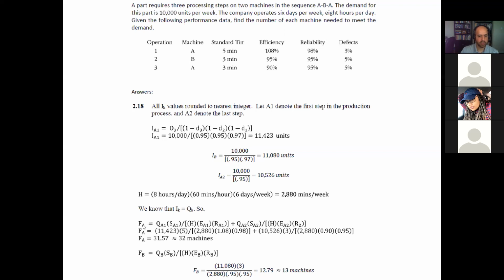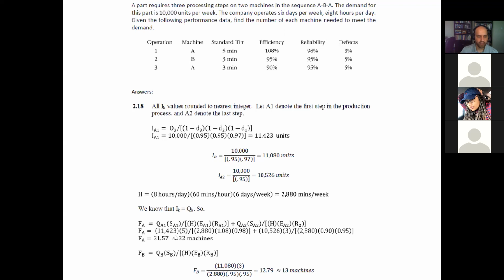So knowing that, we can specify the number of machines of type A right here. We are doing the computation for operation 1 and operation 3 together because both of them require a machine A type. So that's why we have two pieces in this equation. We have the first piece for A1, and we have the second piece for A2.